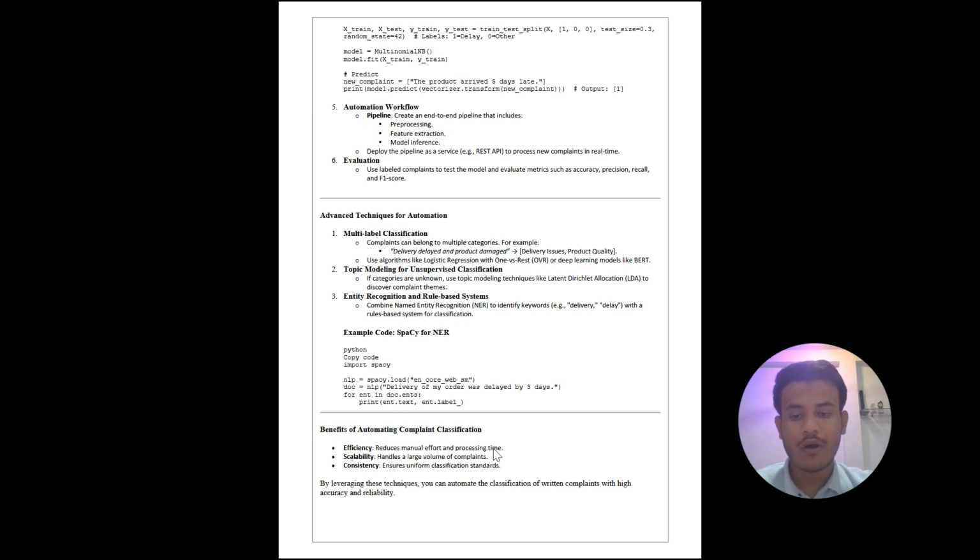So benefits of automatic complaint classification: first is efficiency. It reduces manual efforts and processing time. Second is scalability. It handles a large volume of complaints. And last is consistency. Ensures uniform classification standards. By leveraging these techniques, you can automate the classification of written complaints with high accuracy and reliability.